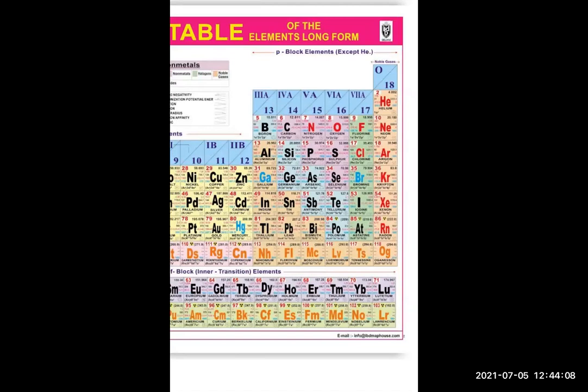Now here, what is the general formula we have to write? X2. X stands for halogen. It can be fluorine, so you can write F2. If it is chlorine, you can write Cl2. Bromine, Br2. Iodine, I2. Generally we take these first four halogens: fluorine, chlorine, bromine, and iodine. Others are also there, that is astatine and tennessine, but these halogens are mostly not taken. They are not much reactive.